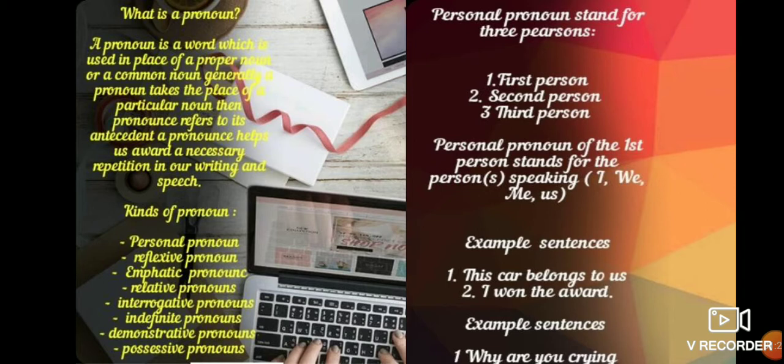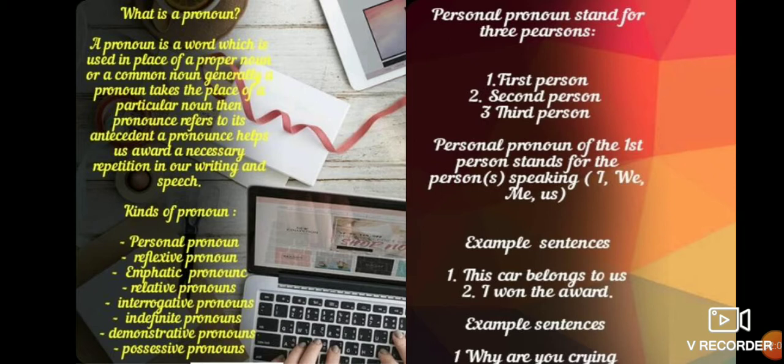In the second sentence, he reads in class 7. It means that in the first sentence, Ram is a noun, and in the second sentence, he is a pronoun. So in the place of Ram, he is used, so it makes the sentence more impactful. If we repeat Ram in both sentences, then the sentence does not look good. That's why pronoun is used to make the sentence more perfect.